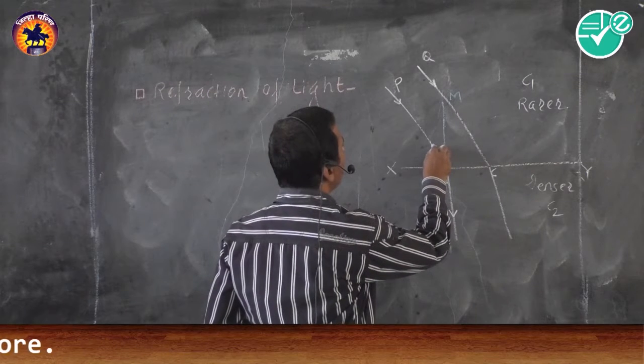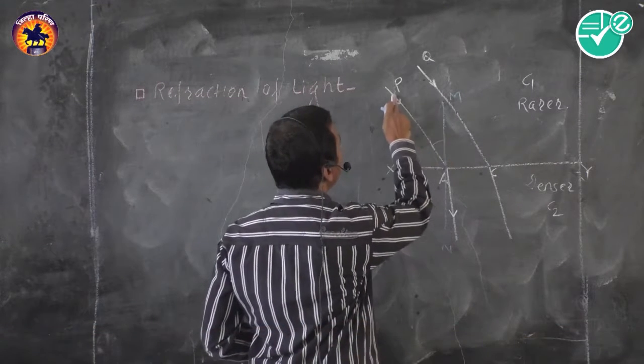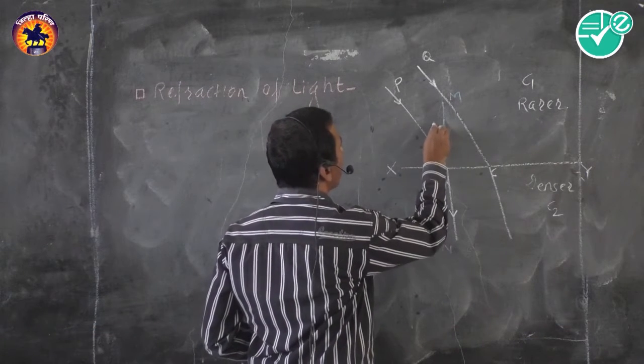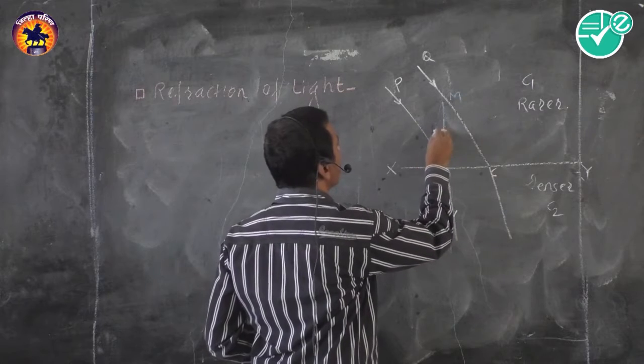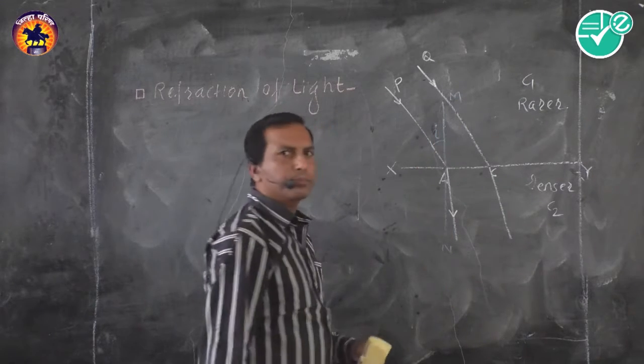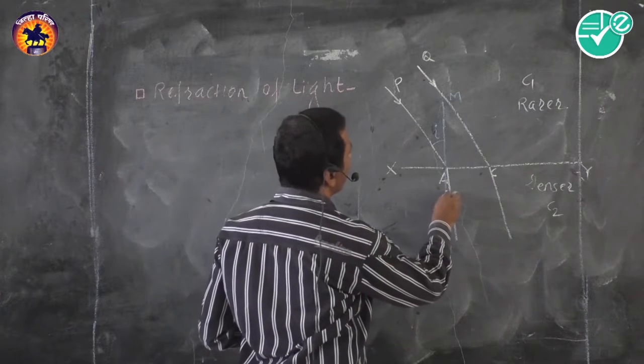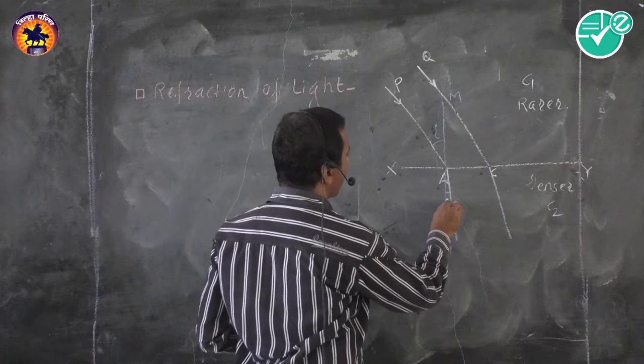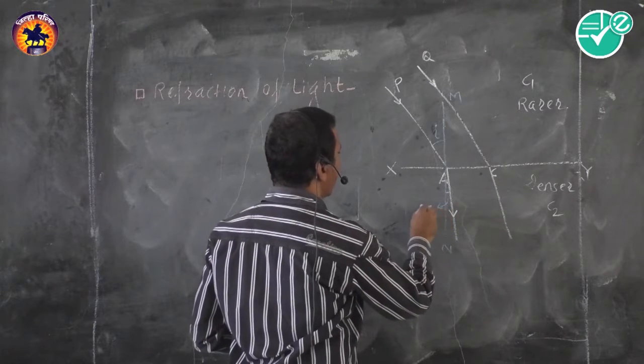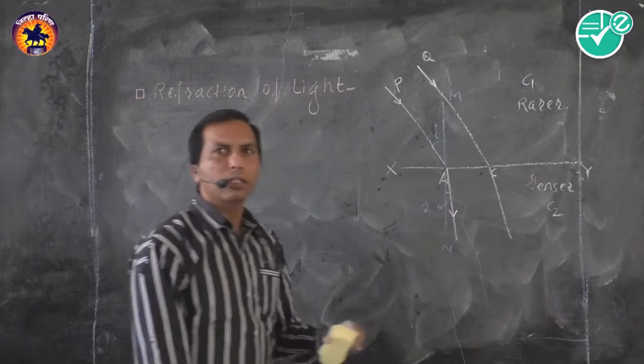Then we know the angle between the incident ray and the normal is called the angle of incidence, and the angle between the normal and the refracted ray is called the angle of refraction.